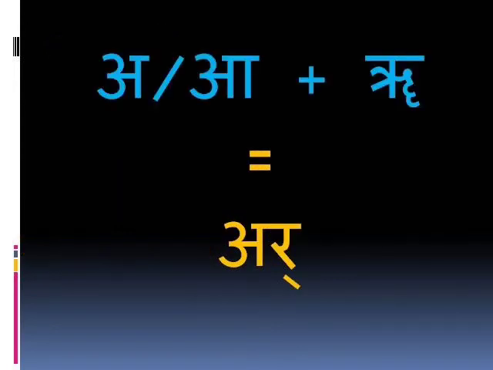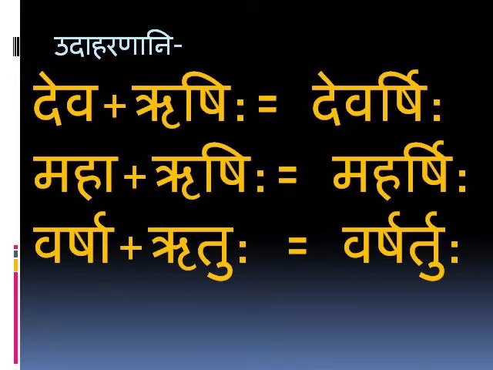Now we'll see one more rule of Guna Sandhi. When A or Aa is followed by Ru, the result is Ar. We'll see the example of this rule. Deva plus Rishih, Devarshih. Maha plus Rishih, Maharshih. Varsha plus Rutuh, Varshartuh. We'll see the first example. Deva ends in A and Rishih starts with Ru. So A plus Ru equals Ar, and that's why it has become Devarshih.